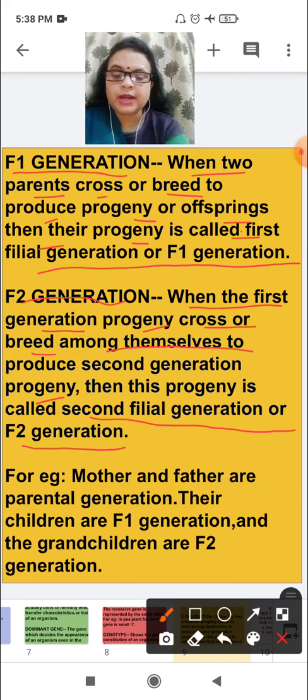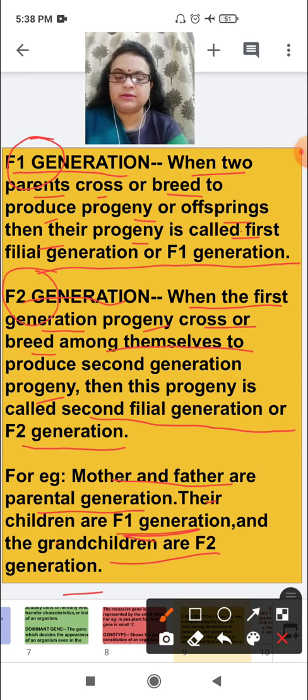In other simple words, mother and father are the parental generation, their children are the F1 generation, and the grandchildren are the F2 generation.